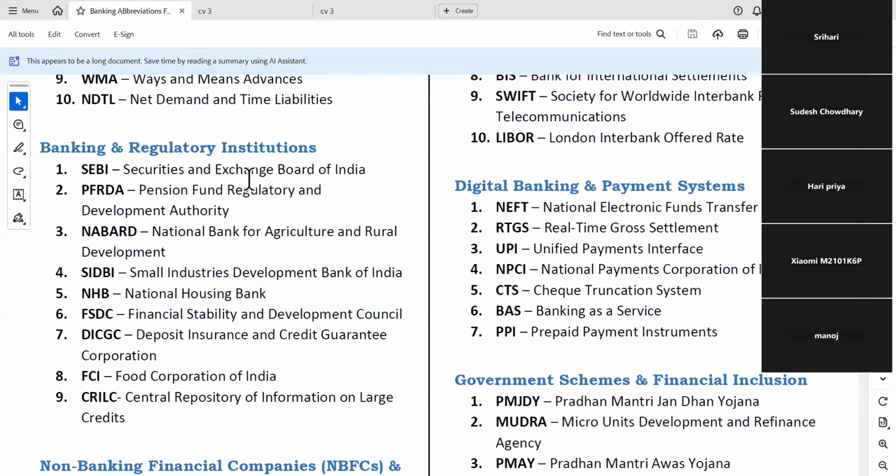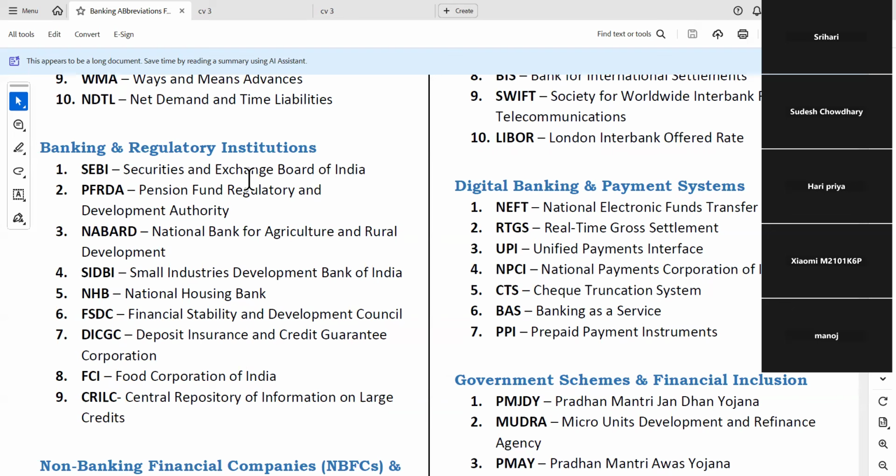SEBI, the headquarters is in Bombay, and the chairman is Tuhin Kanta Pandey, and its main function is to monitor the functioning of stock exchanges. They are the authorities giving license for merchant banking, chit funds, and also mutual funds. And apart from that, you should know something more. So what you can do is go to ChatGPT and simply put, please tell me 100 words about SEBI. It will give you some important points. Mug them up.